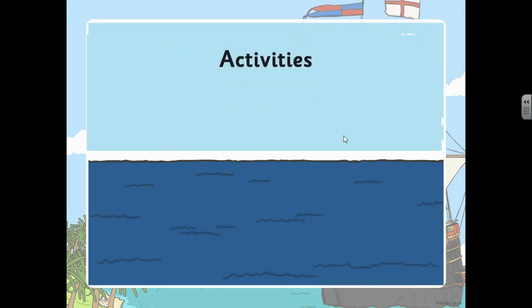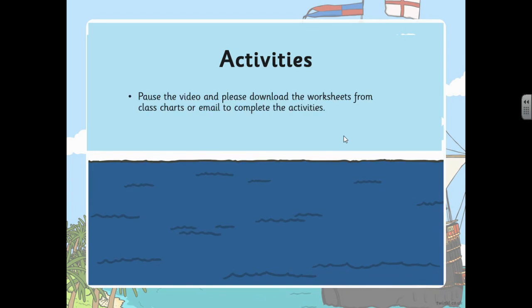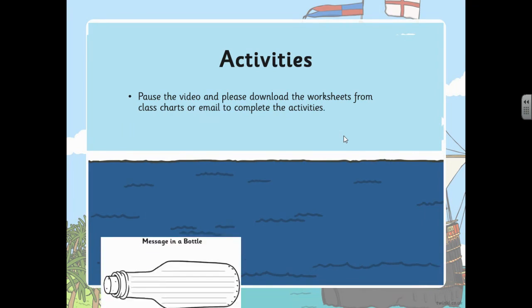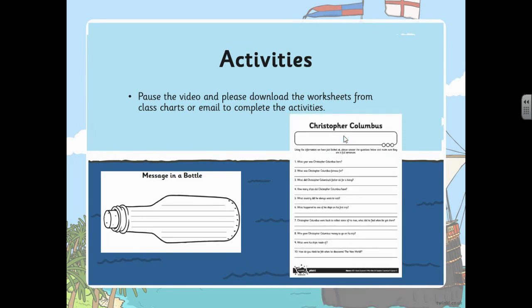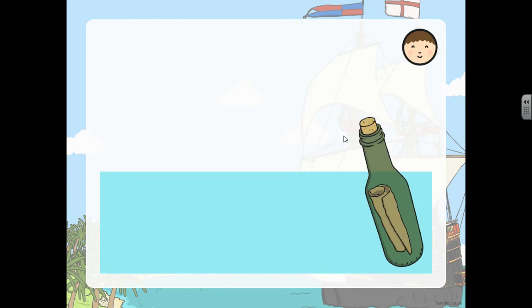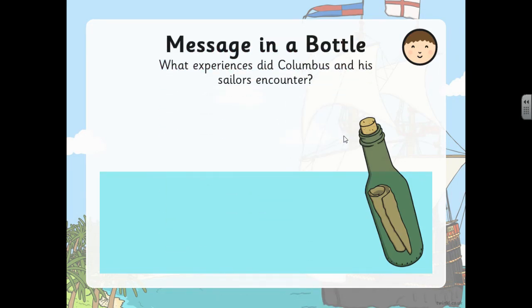Right, these are the activities that you're going to be doing. So pause the video and please download the worksheets from Class Charts or email to complete the activities. So one of the activities is a message in a bottle, and the other one is answering questions about Christopher Columbus. This is the first activity you're going to be doing.